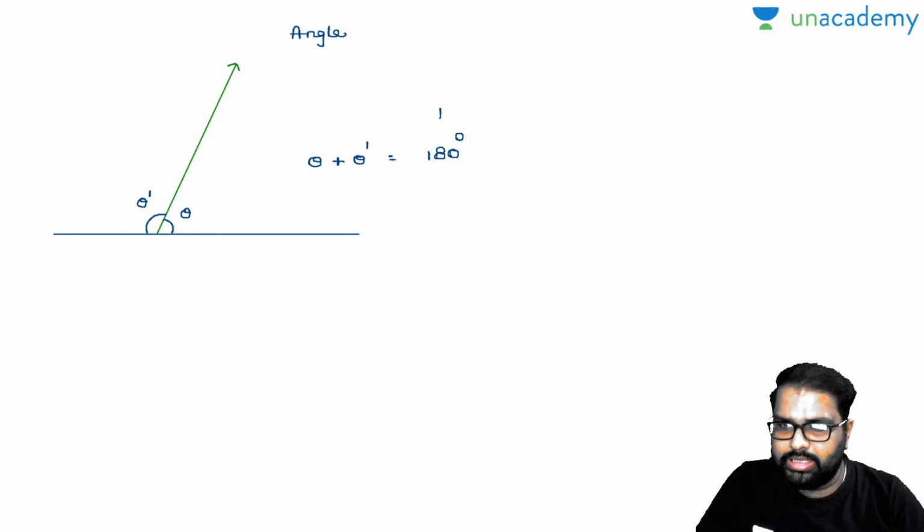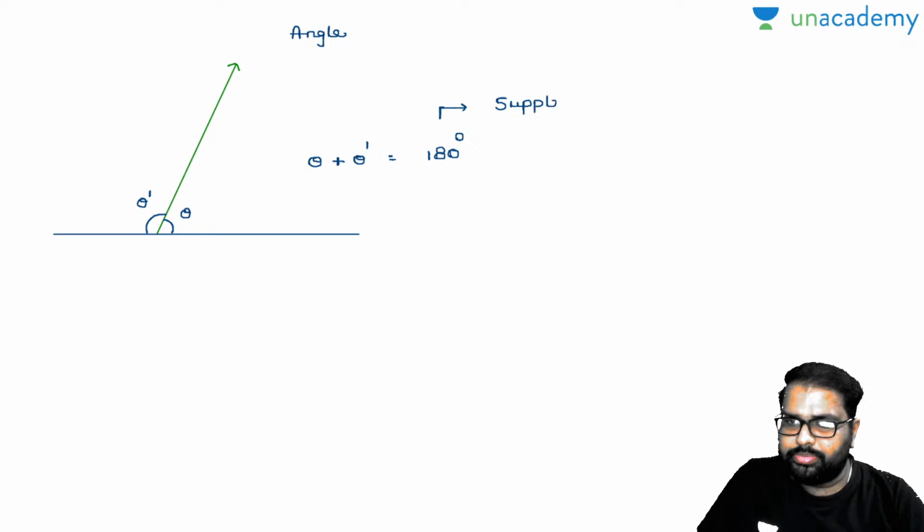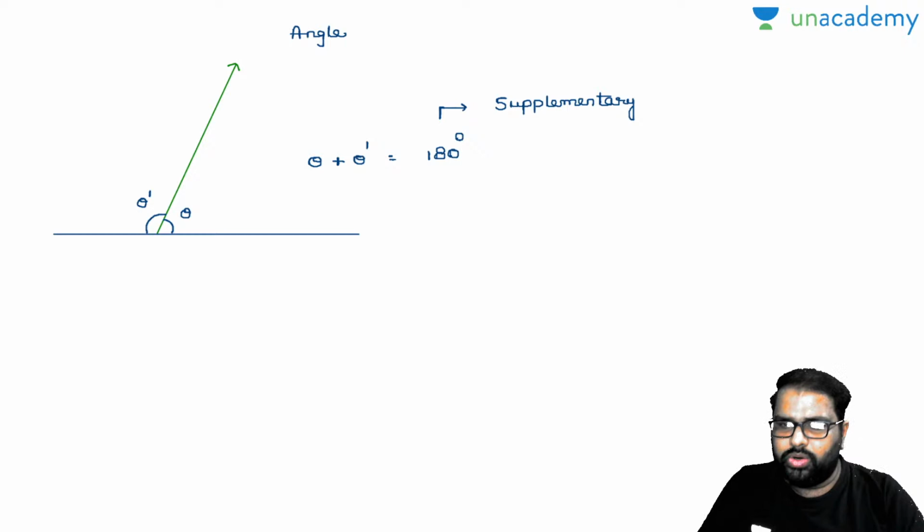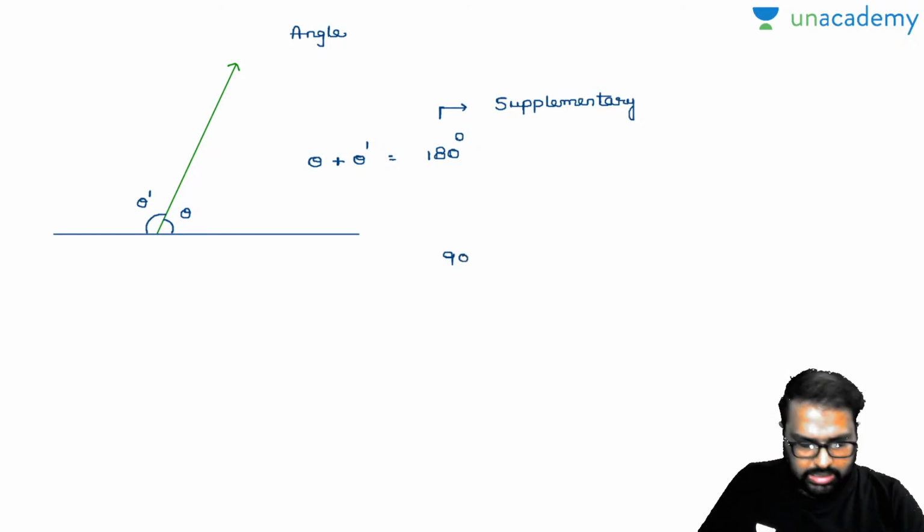This 180 degrees is called supplementary angles. Now what are this type of angles called? Supplementary angles. Will you accept with me? Theta plus theta dash is called supplementary angles. Very good. Now look, if the sum of angles is 90 degrees, then what type of angles are they?